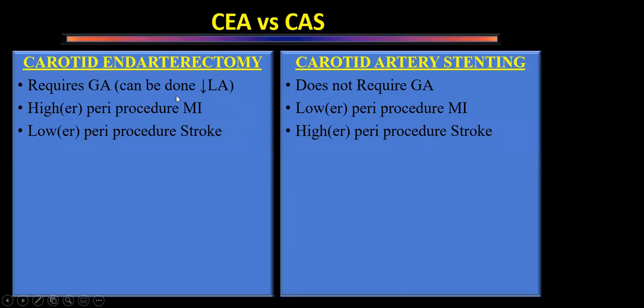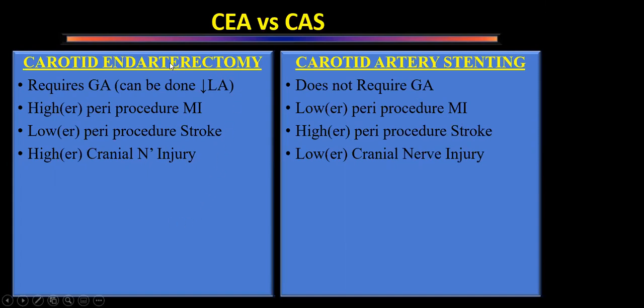Risk of perioperative stroke is lower in patients undergoing carotid endarterectomy and higher in patients undergoing stenting. Stenting is associated with higher risk of stroke because of calcified vessels, there is a chance of embolization at the time of deployment. That is why there is a class 2A recommendation from ESC to use protection devices whenever we are doing carotid artery stenting.